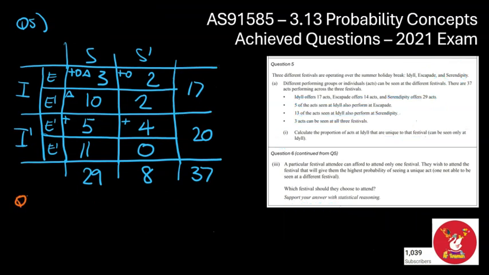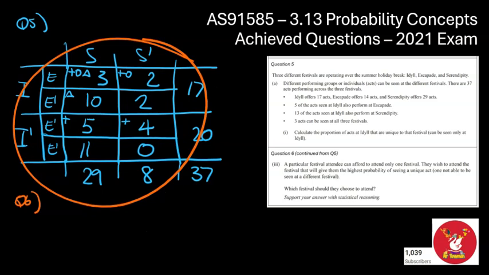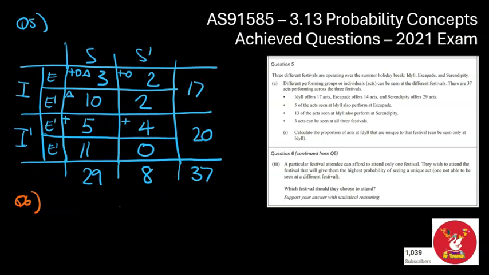Okay, we are now on to question number 26, which I'm writing down the bottom of the page there because this question does carry on from the 3-way table we drew in 5. So I guess the nice thing is we've done most of the mahi from that previous question. A particular festival attendee can afford to only go to one festival. They wish to attend a festival that gives them the highest probability of seeing a unique act. Which festival should they choose to attend?